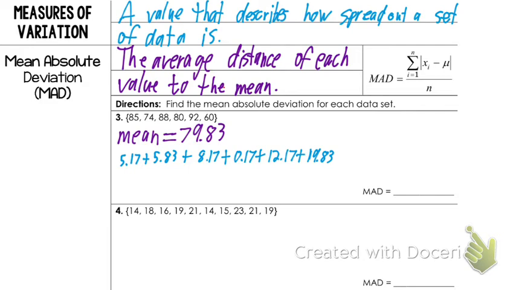Now what we do is we add those all up and we divide by however many numbers there are one more time. So it's a mean of these numbers. It's an average of these numbers. So you find out the mean originally, then you say, how far is every number from that? You add all those up and divide by the same number you divided by earlier. So type in your calculator, divide by 6. We're going to get a decimal again.